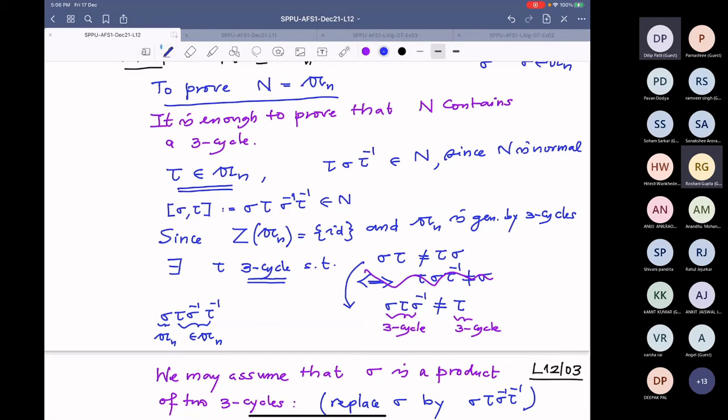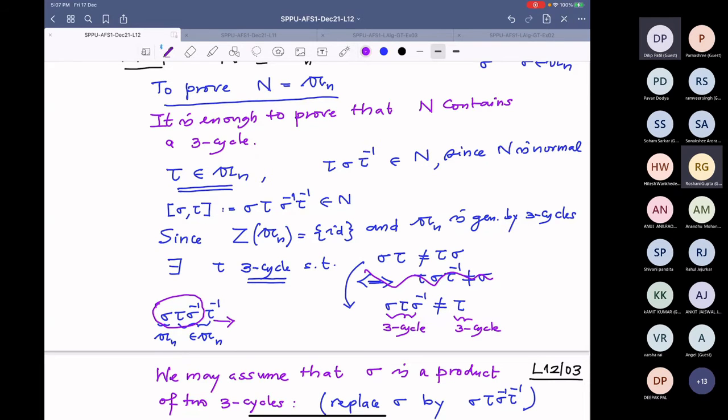Understand? Because a conjugate of a 3 cycle is a 3 cycle, and the inverse of a 3 cycle is a 3 cycle. Therefore, it is a product of 2 3 cycles. So I will replace my sigma by a product of 3 cycles.